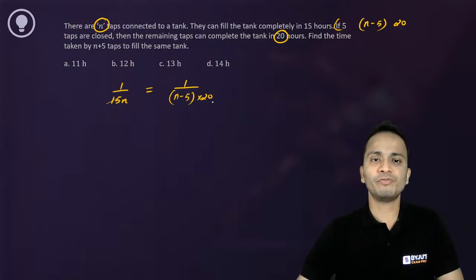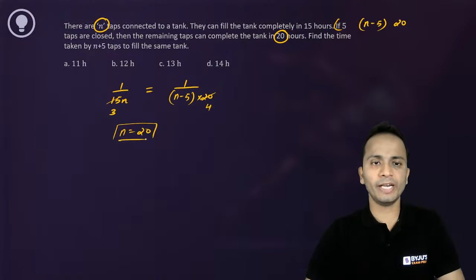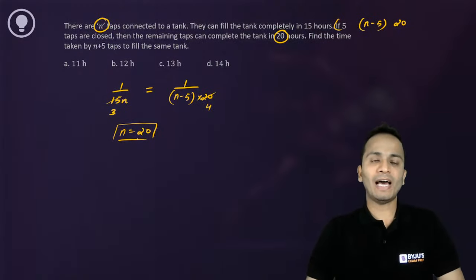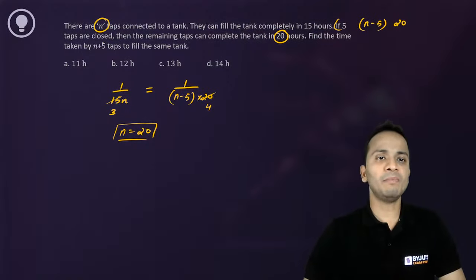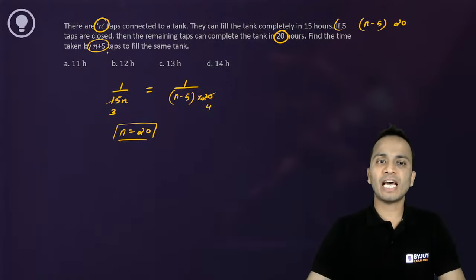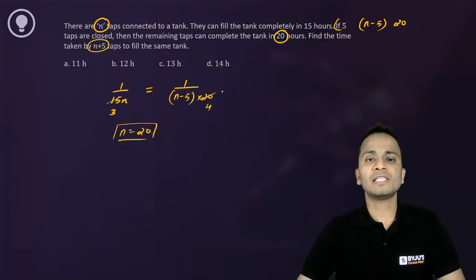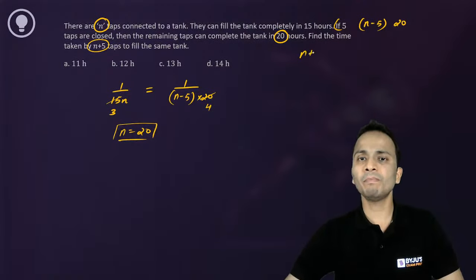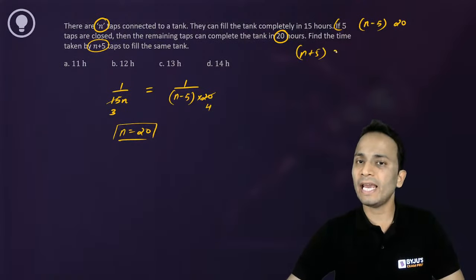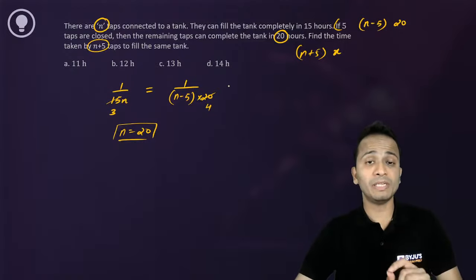All right, so 15 and 20 will get cancelled, 3 and 4 will come here, and when you cross multiply, the value of n will come out to be 20. So 20 will be the value of n. The question is to find the time taken by n plus 5 taps to fill the same tank. So if I say that n plus 5 taps will take x hours to completely fill the tank,